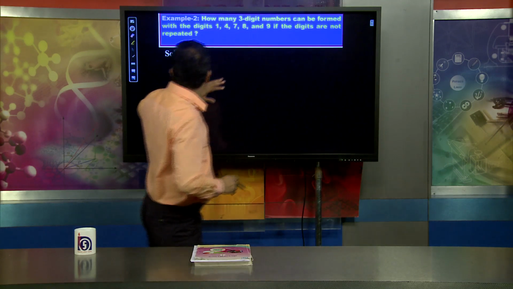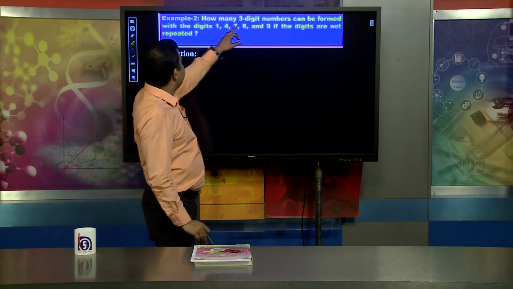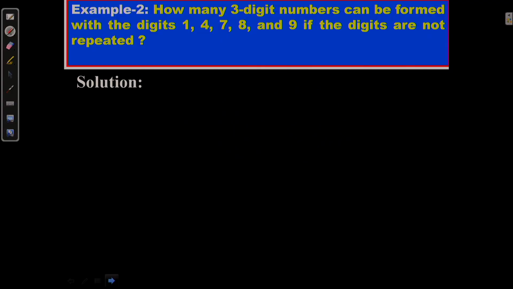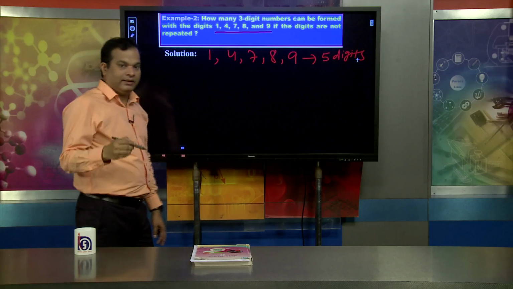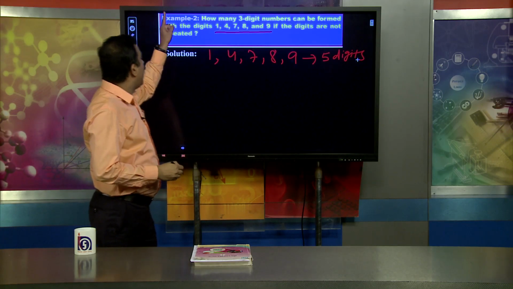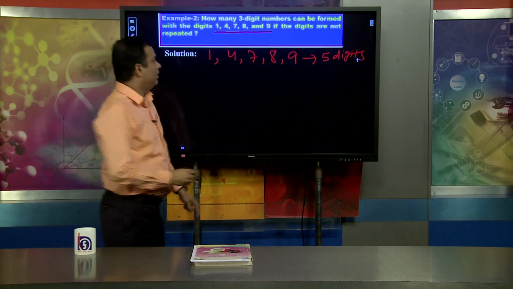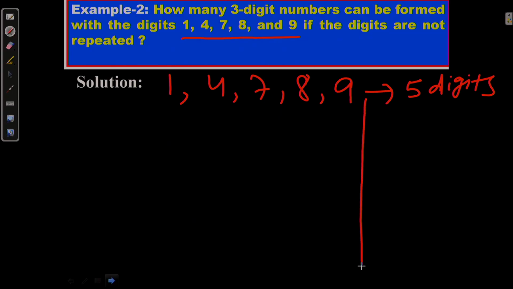The problem is: how many 3-digit numbers can be formed with the digits 1, 4, 7, 8, 9? There are 5 digits, 1, 4, 7, 8 and 9, in total. And we have to form 3-digit numbers.